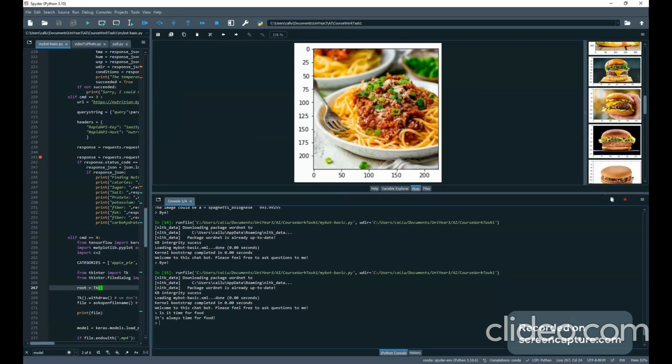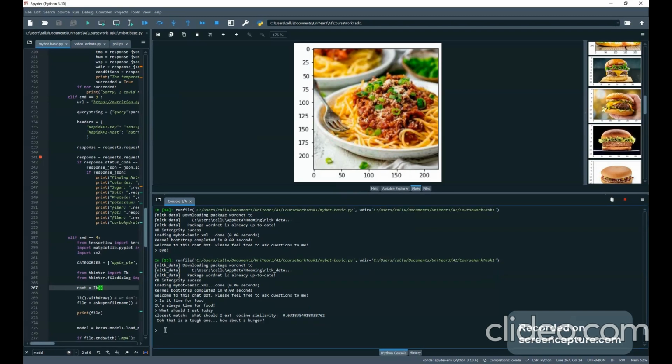And now we'll move on to say something that isn't in that file. So it should have to use the CSV and calculate the cosine similarity to find the closest answer. So what should I eat today? How about a burger? There you go, and it just says the cosine similarity there. So that is task one.